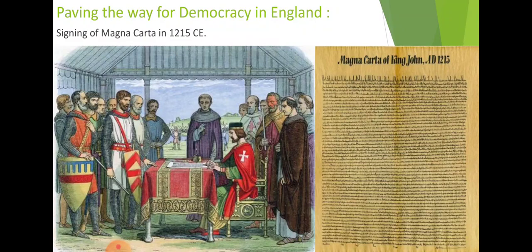It is a charter of rights agreed by King John of England, allowing the creation of a law-making body called the Parliament. So firstly, this set of charters provided the first authority to form the Parliament in Britain or England.